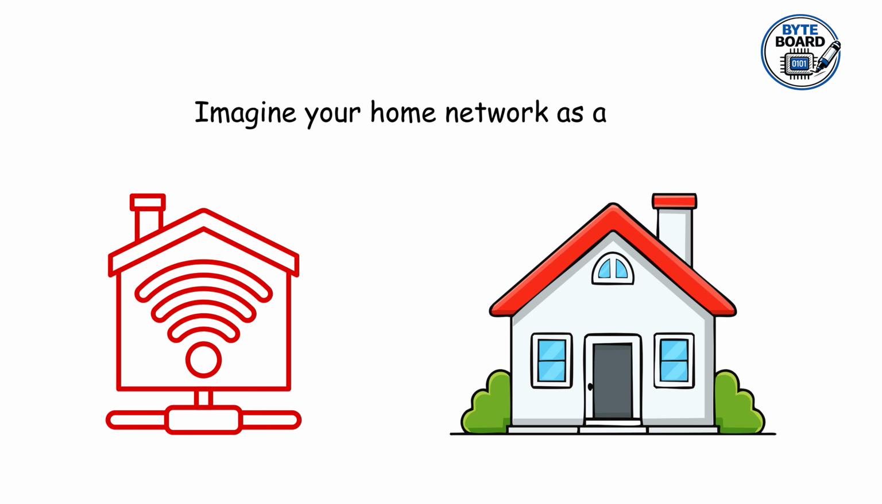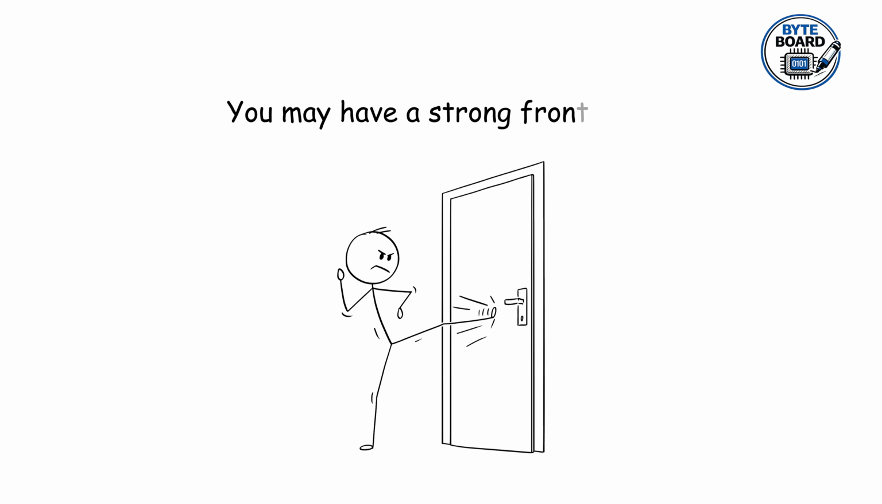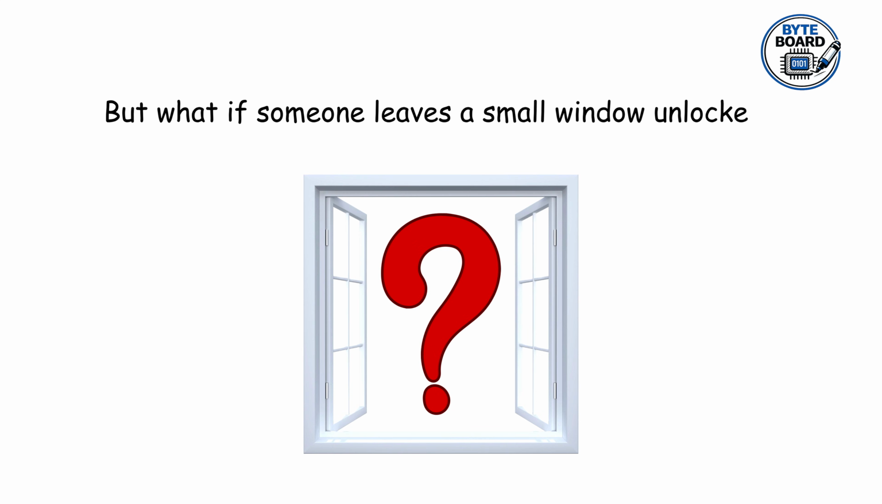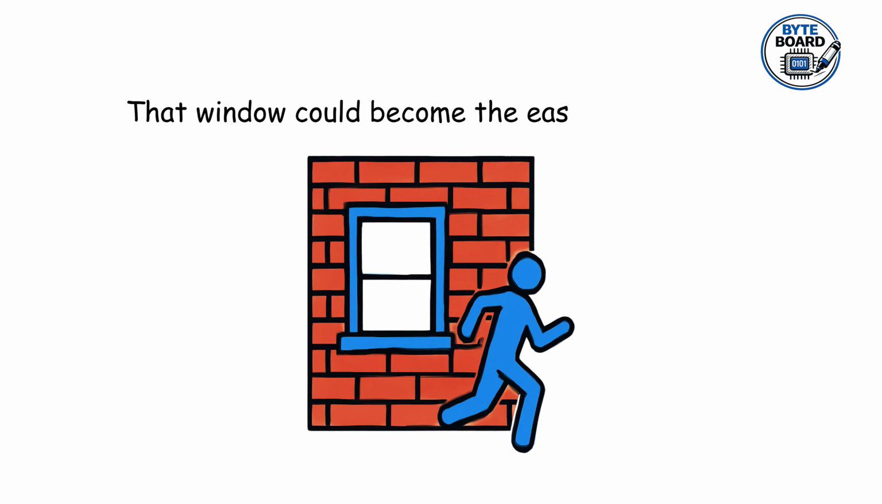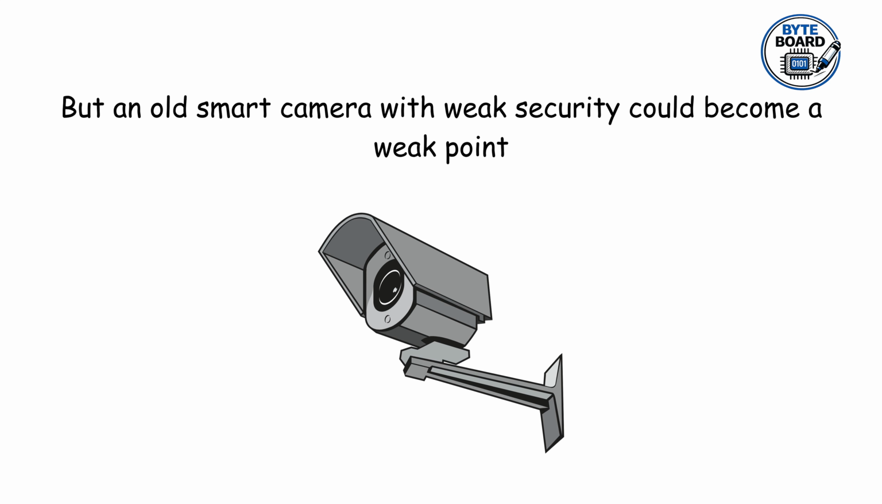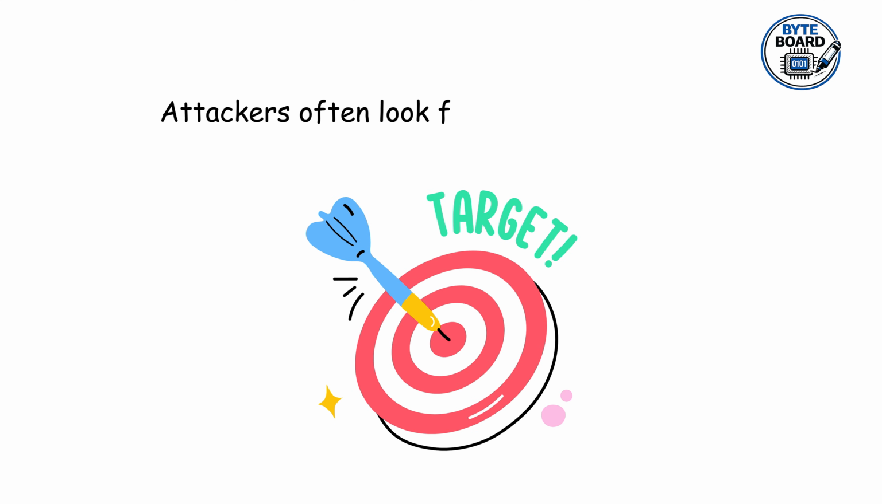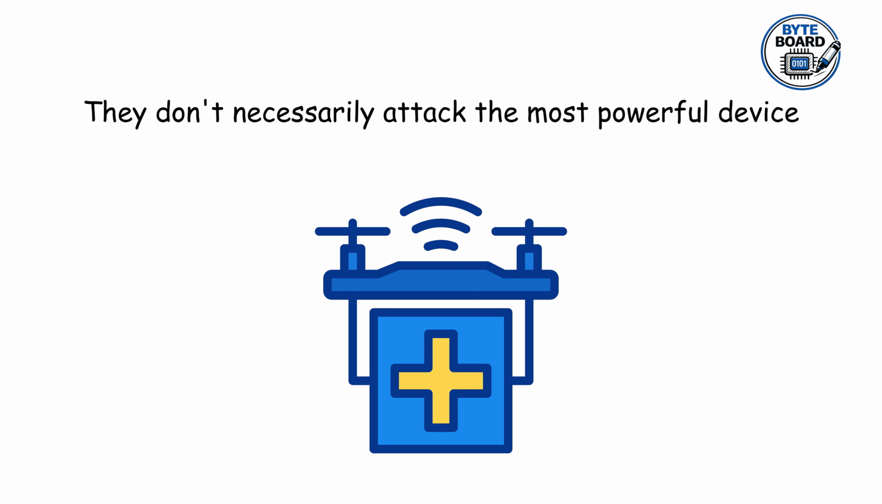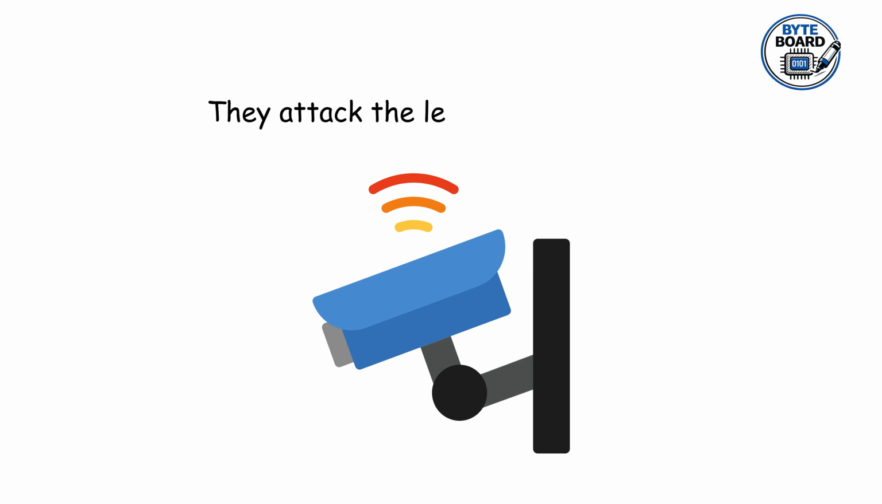Imagine your home network as a house. You may have a strong front door, a strong lock, and security cameras. But what if someone leaves a small window unlocked? That window could become the easiest way inside. The same thing can happen on a network. Your computer might be fully updated, your router may have a strong password, but an old smart camera with weak security could become a weak point. Attackers often look for the easiest target. They don't necessarily attack the most powerful device. Sometimes, they attack the least protected one.